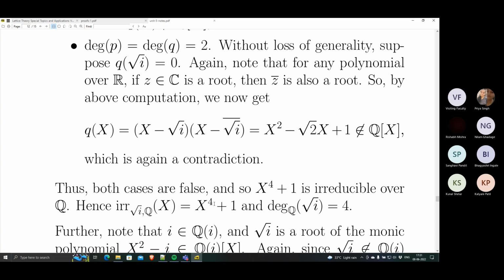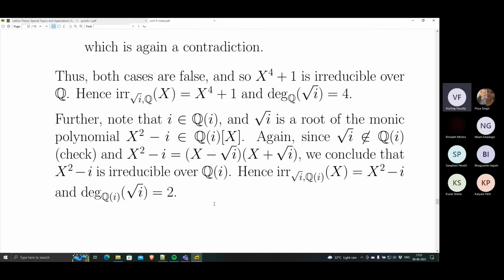Okay, so that's where we are. A small note now. Let us change this notation. Do you remember Q square bracket i was a field? We proved that. But we know that i is algebraic over Q, so Q square bracket i is in fact equal to Q round bracket i. Every polynomial is in fact invertible, so every rational expression is in fact a polynomial. So I'm just changing the notation and writing this as Q round bracket i. It's not a big deal.